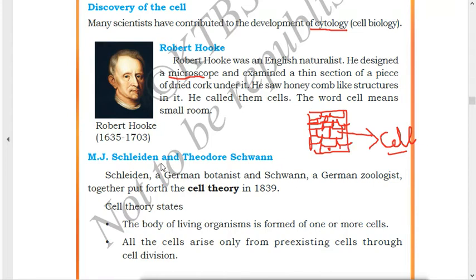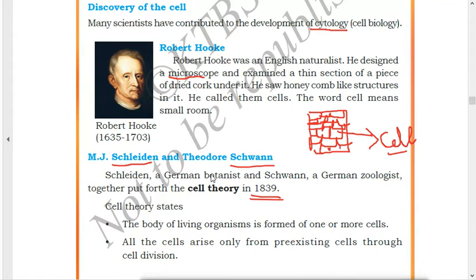Next we'll read about cell theory. These were the two scientists, M.J. Schleiden and Theodor Schwann. In short, you can remember Schleiden and Schwann. Schleiden and Schwann gave the cell theory in the year 1839. You have to remember the year 1839. Short notes are asked from this. If the question is to state cell theory, then how will you write the answer? Cell theory was put forth by Schleiden and Schwann in the year 1839.